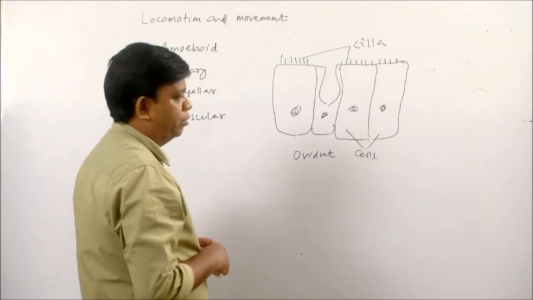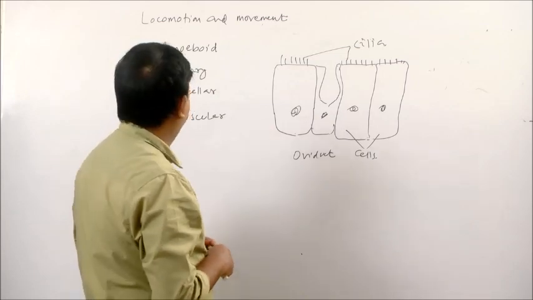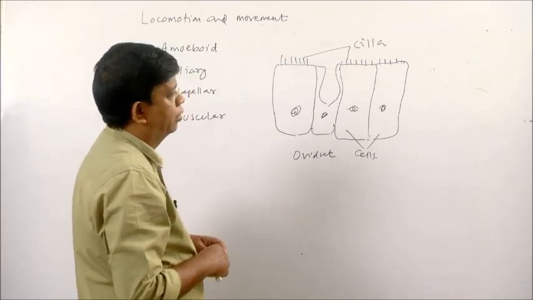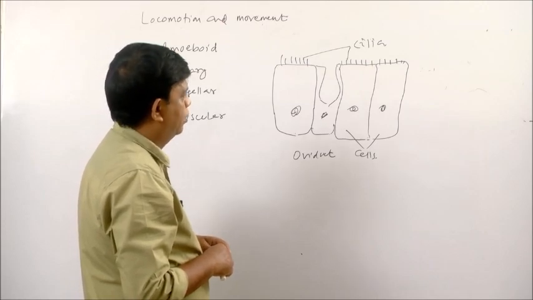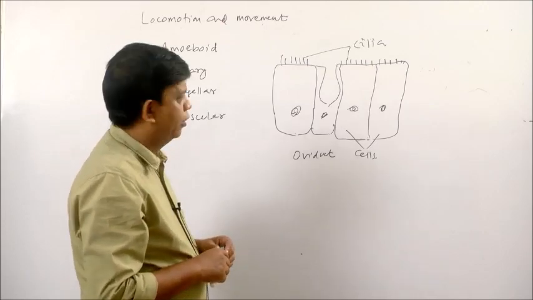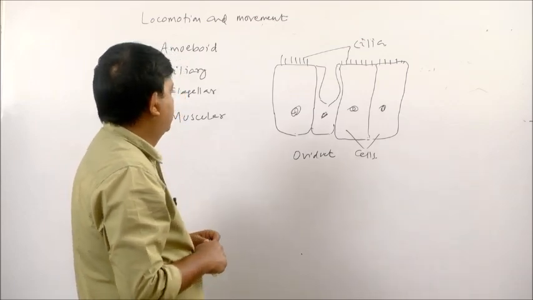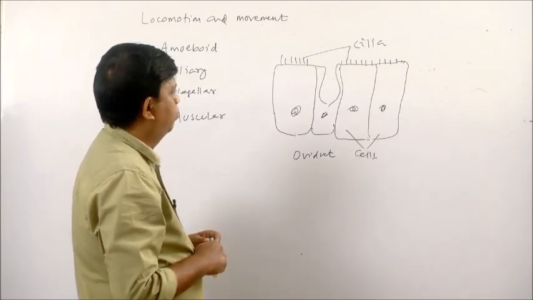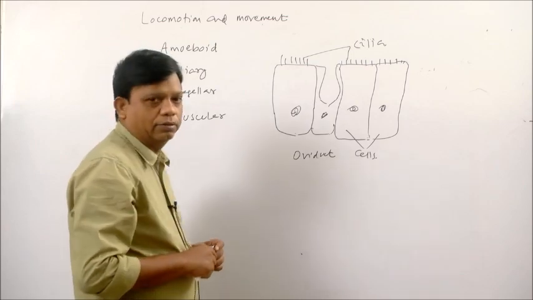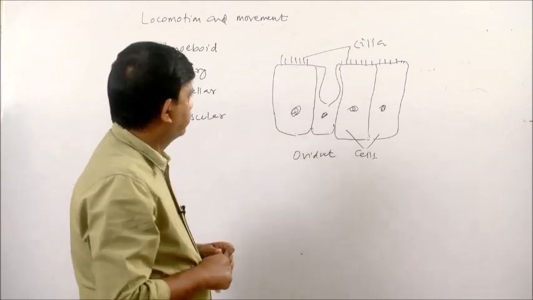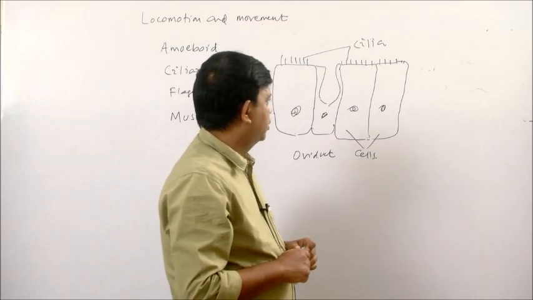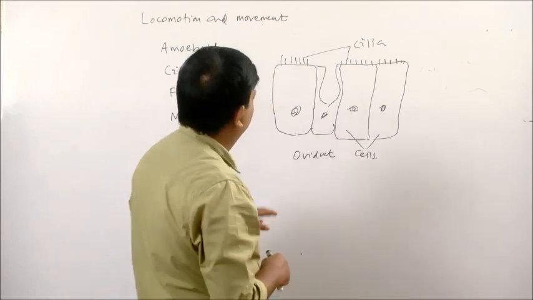Then the respiratory tract is also provided with these cilia. The lining of the respiratory tract is ciliated epithelium. These cilia are capable of moving substances or materials.